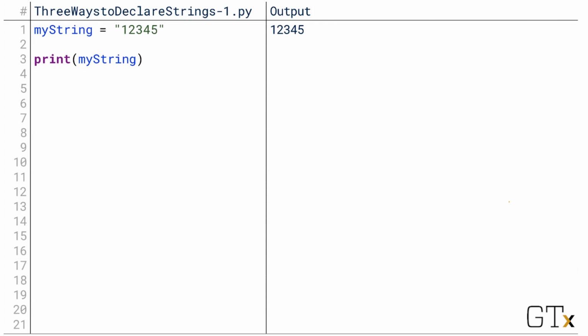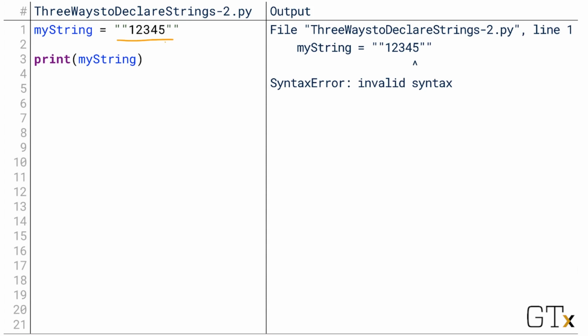Now there's a special case we haven't dealt with here though. For example, what if for some reason we wanted the value to actually be quotation mark 12345 quotation mark? What if we wanted those quotation marks to actually be inside the string? Well, if we just write it that way, Python gives us a syntax error. And the coloring of this code kind of reveals why.